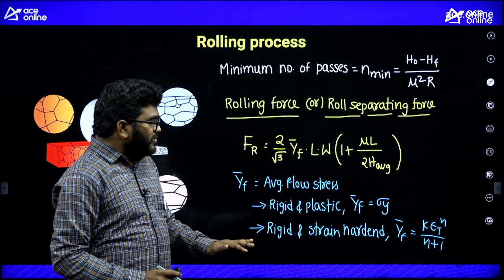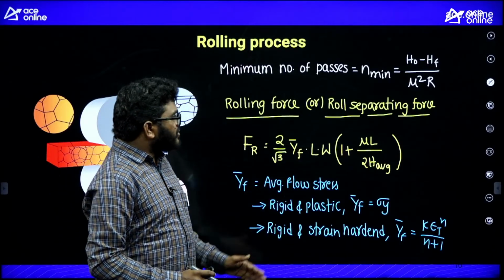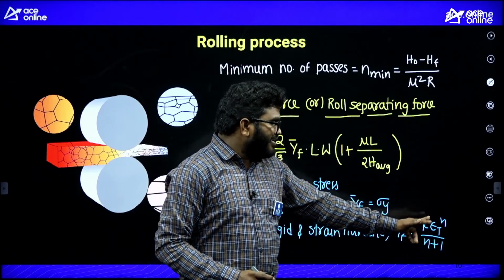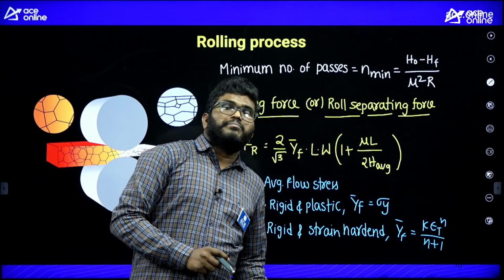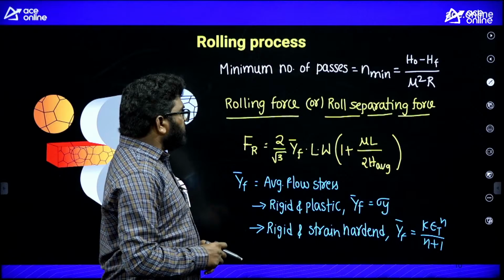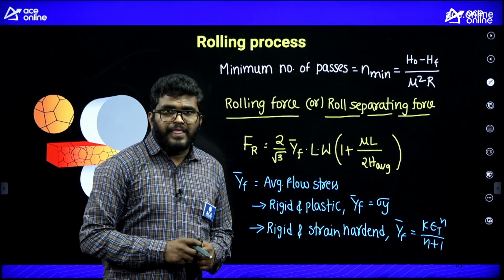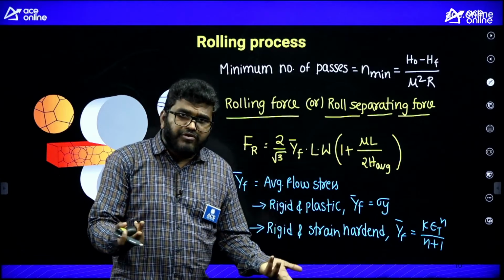If K and N are given, then use y bar F equal to K epsilon T power N by N plus 1, which you get from the power law. And if friction is not given in the question paper, then assume mu equal to 0.